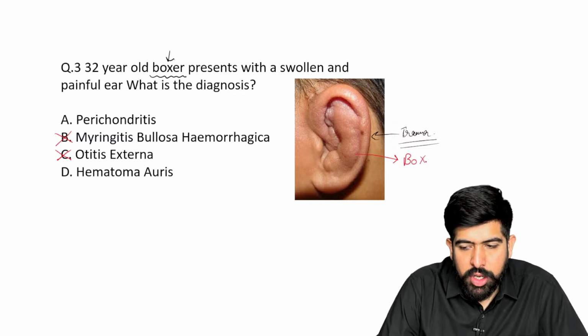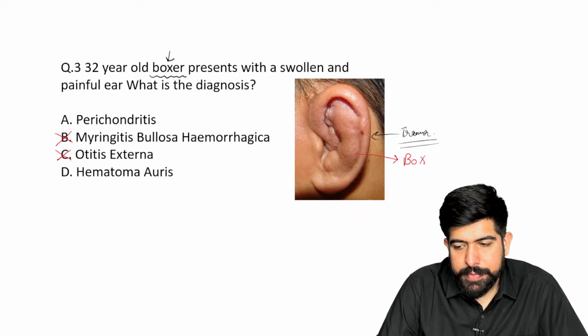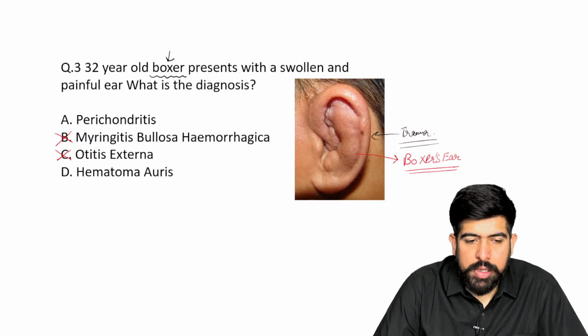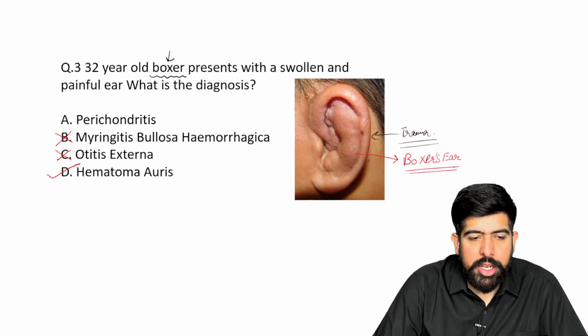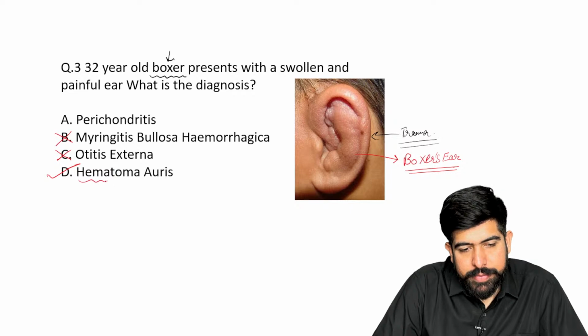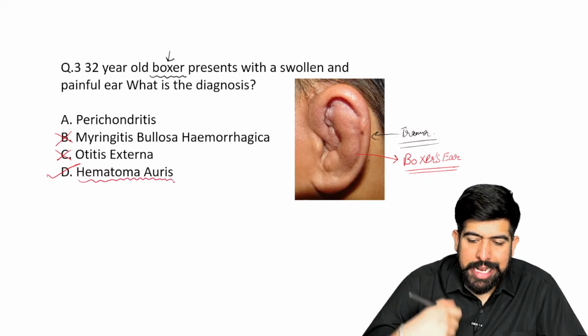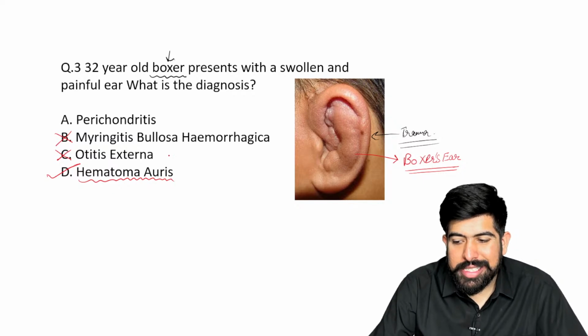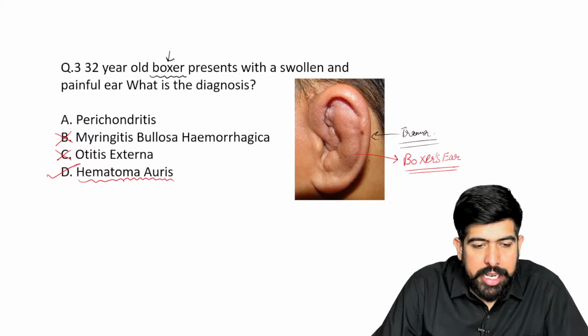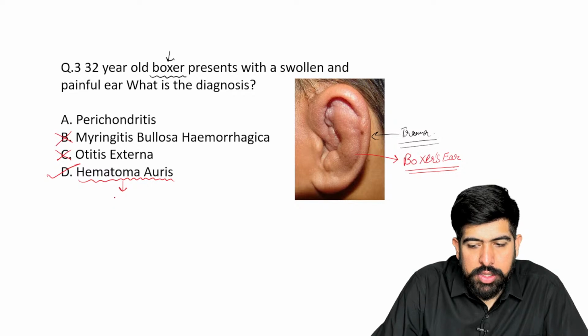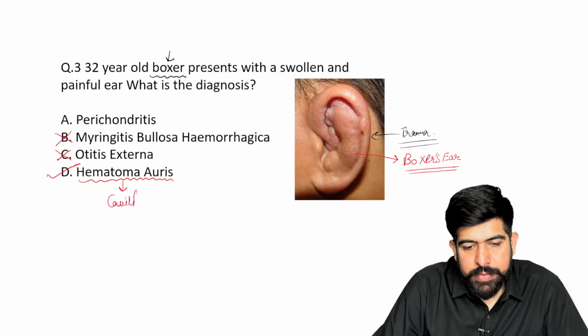It is also known as hematoma auris. And if you are seeing this condition, it is also known as cauliflower ear.